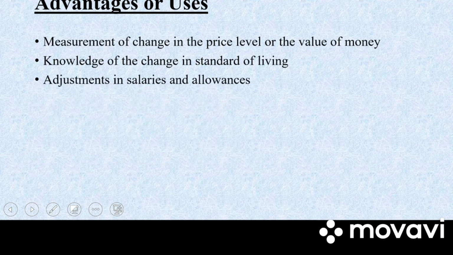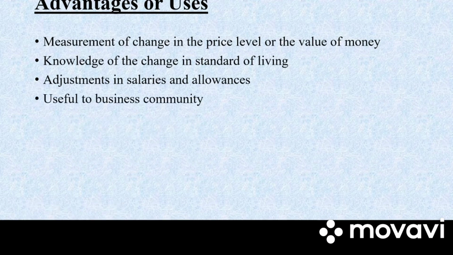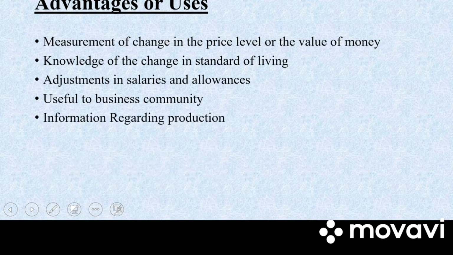Next we have adjustment in salary and allowances. Cost of living index is a useful guide to the government and private enterprises to make necessary adjustments in salaries and allowances to the workers, and an increase in the cost of living index suggests an increase in salary and allowances. Next we have useful to business community. Price index numbers serve as a useful guide to the business community in planning and making decisions.